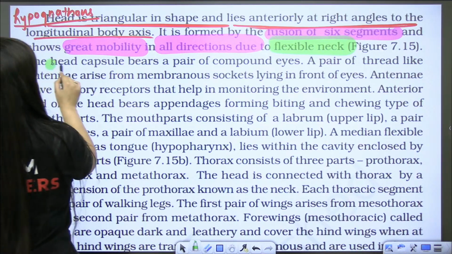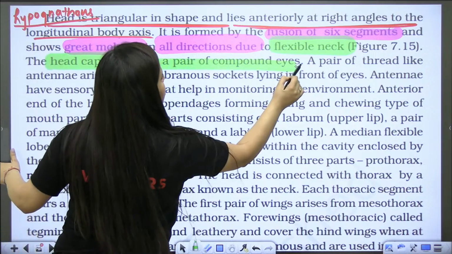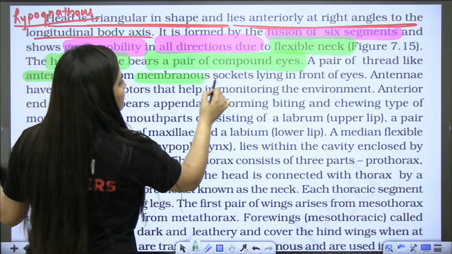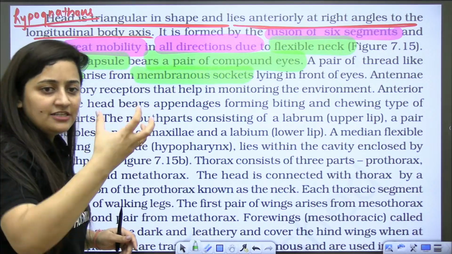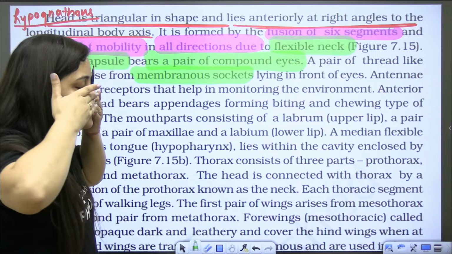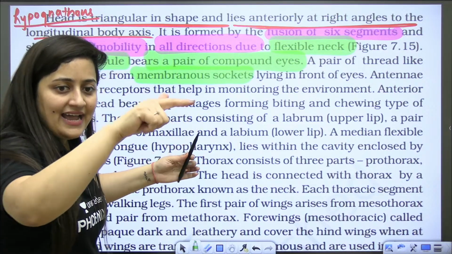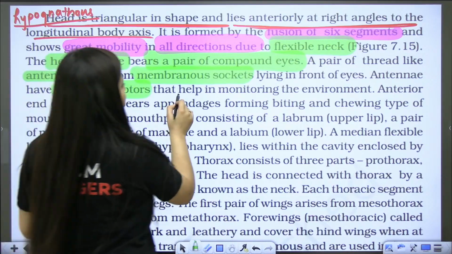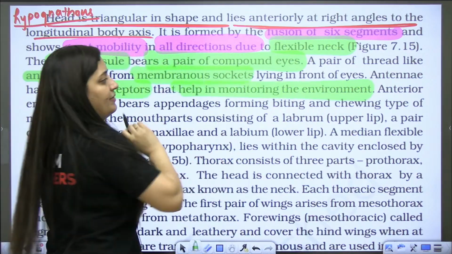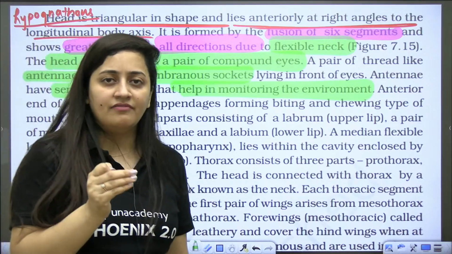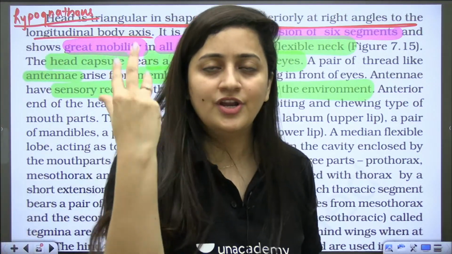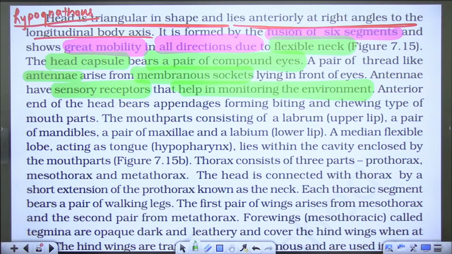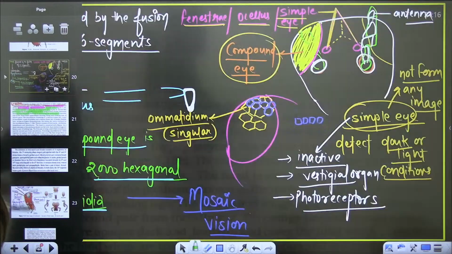So the head capsule bears a pair of compound eyes, and a pair of thread-like antennae also arises from a membranous socket. Socket is the place from where the antenna arises. It is also in front of the eyes, as was clear in that diagram. The antennae have sensory receptors that help in monitoring the environment. I told you already that they have receptors for touch, temperature and vibration in the case of the cockroach. Any doubt? Now we have to discuss the mouth parts.